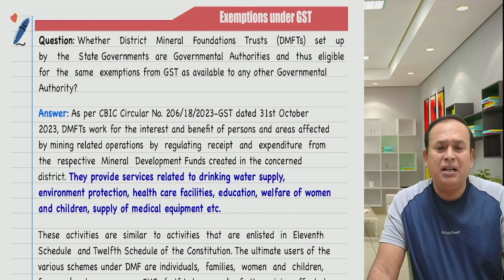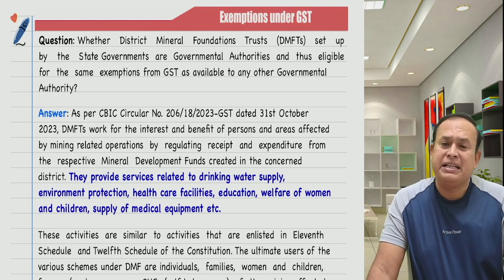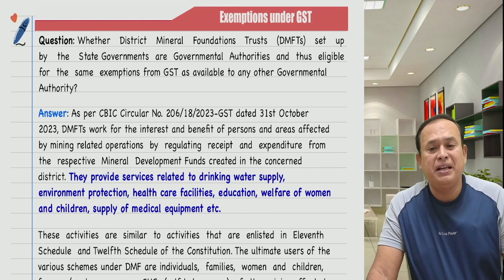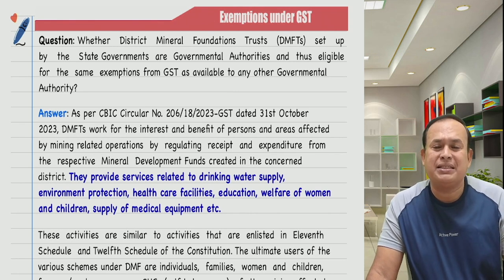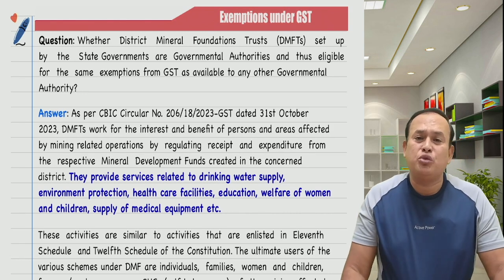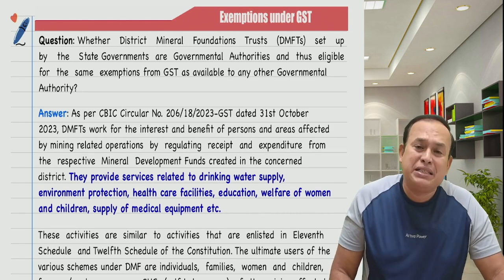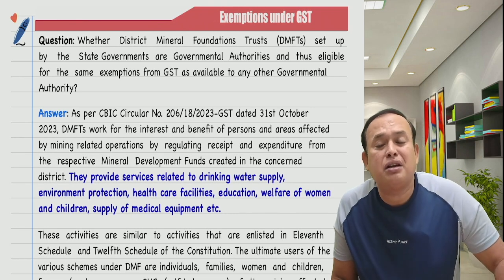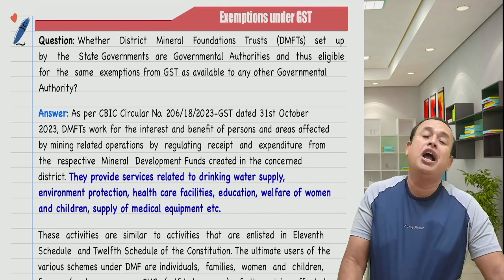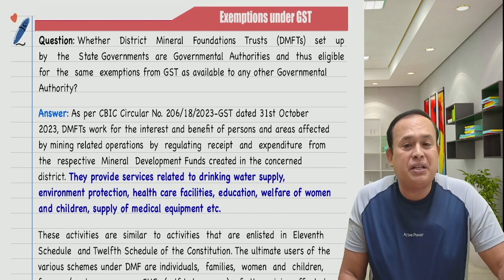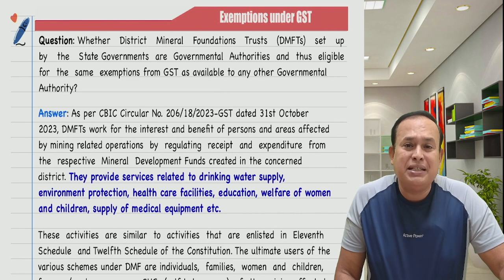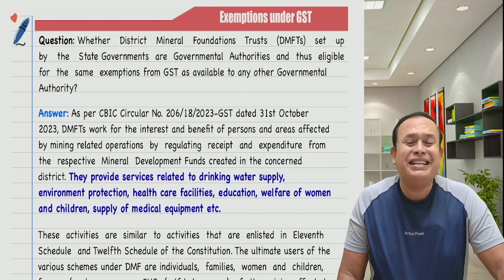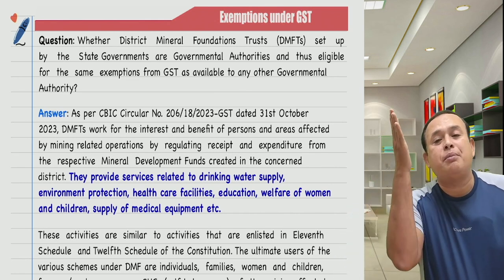These include services like drinking water supply, environmental protection, healthcare facilities, education services, welfare of women and children, supply of medical equipment services, etc. What is the nature of supply? It is drawn from Article 243G or Article 243W of the Constitution of India. As a result, supply of services by this particular District Mineral Foundation Trust is absolutely exempted under the GST.